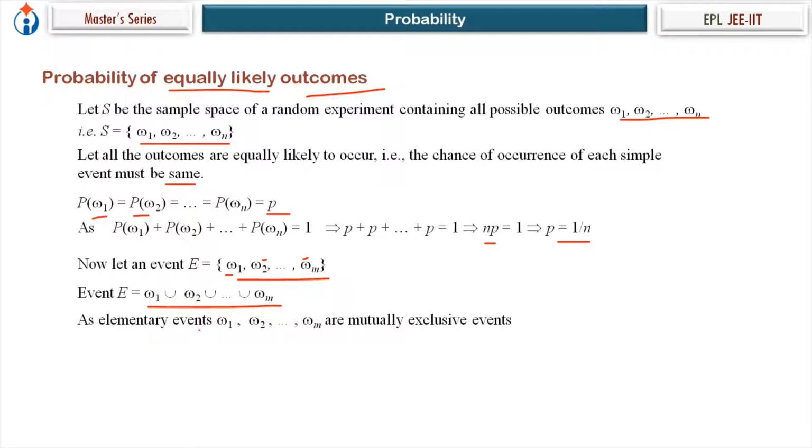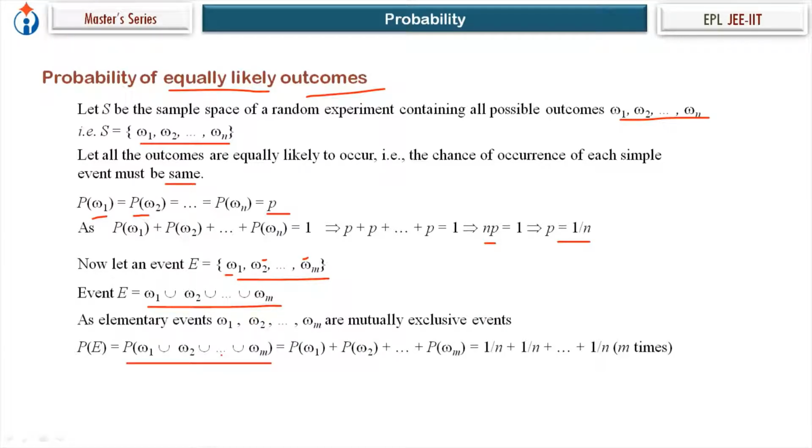So as elementary events are mutually exclusive events, P of E will be equal to P of omega 1 union omega 2, and they are mutually exclusive, so this will be equal to P of omega 1 plus P of omega 2 up to P of omega n. So this is 1 by n plus 1 by n up to 1 by n, m times. So P of E is equal to m by n.